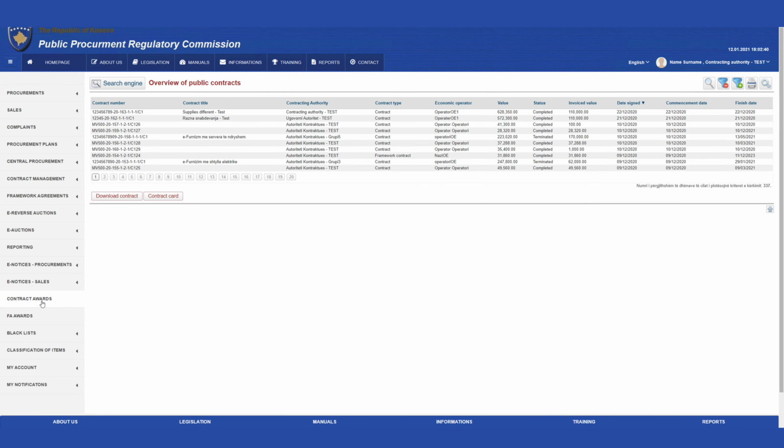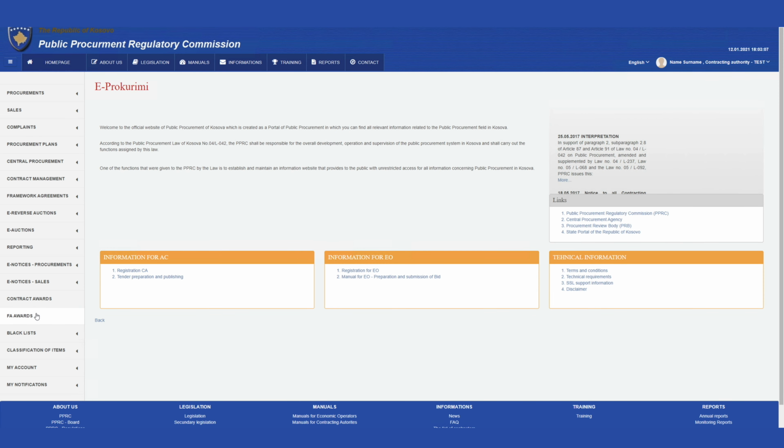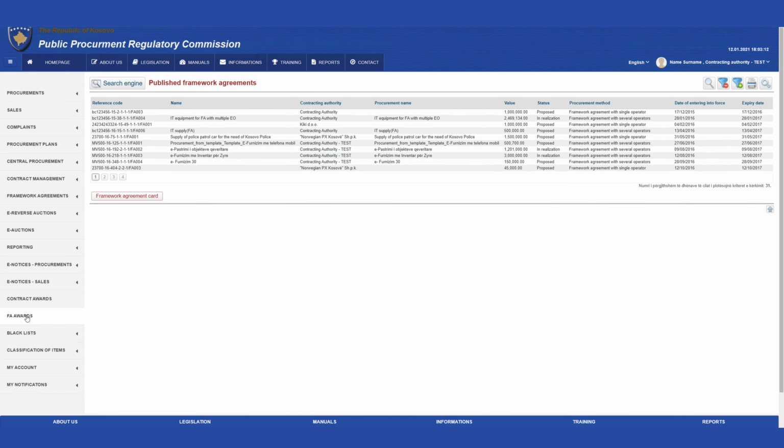The Awarded Contracts menu opens a Public Contracts window that offers an overview of all contracts of the contracting authority with relevant information, of which the user can select any given contract and click on the Download Contract or view the Contract card. In the Awarded Framework Agreements menu, the user can view all framework agreements of the contracting authority. Select the desired agreement and click on the General Framework card to instruct the system to generate all relevant data.